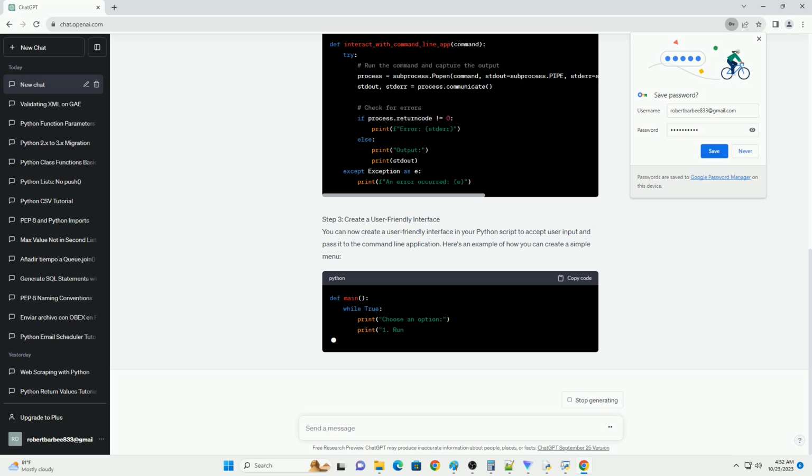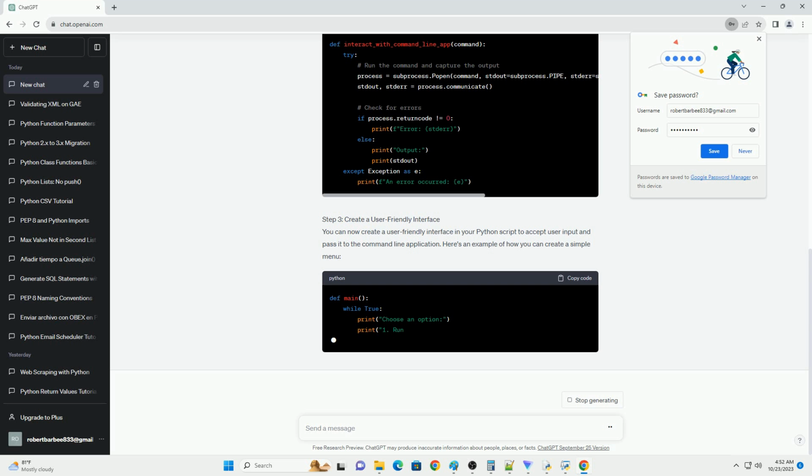In this tutorial, we will learn how to wrap an interactive command line application within a Python script. This can be particularly useful when you want to automate tasks or provide a more user-friendly interface for a command line tool. We'll use the subprocess module to interact with the command line application and provide code examples for a better understanding. Before you start, make sure you have the following.